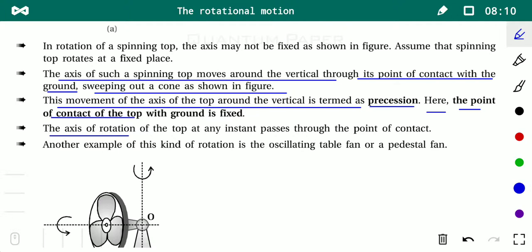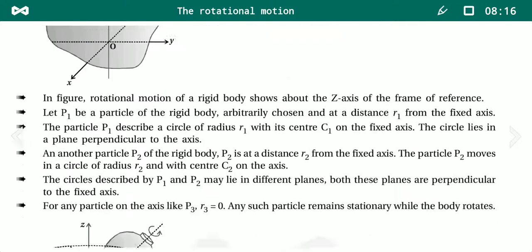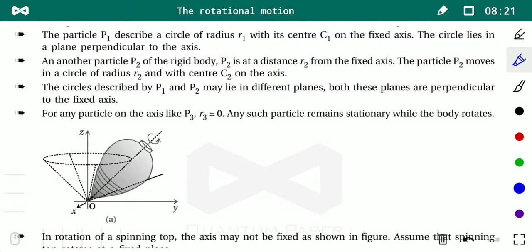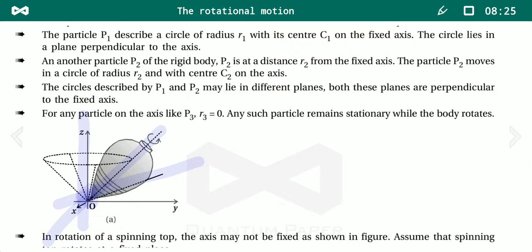The axis of rotation of the top at any instant passes through the point of contact. So at any instant, the axis of rotation passes through the point of contact, and the point of contact remains fixed.